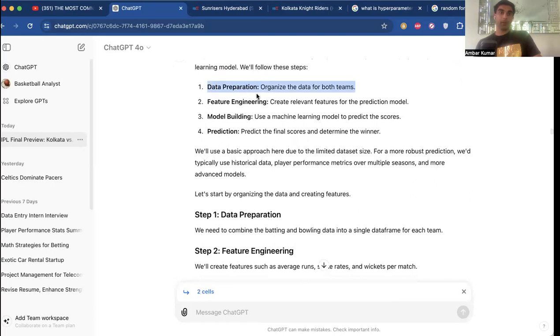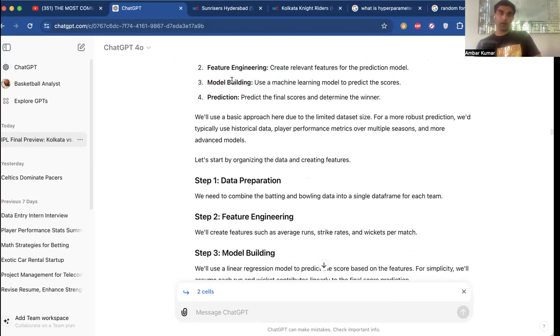So data preparation is the first step. Then it goes on to feature engineering, which is where we create relevant features for the prediction model. Then we go into model building, where we use a machine learning model to predict the scores. And then we will get our prediction, which you can use to bet on if you think it's valuable and if it matches with online predictions, which you can research in your own time. But we're also going to test that prediction.